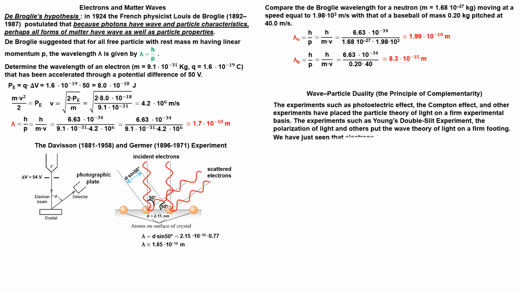We have just seen that electrons and any objects behave as waves or particles. We seem to be in a dilemma. Light and electrons never behave simultaneously as if they consist of both particles and waves. In each specific experiment, they behave either as particles or as waves, but never as both.